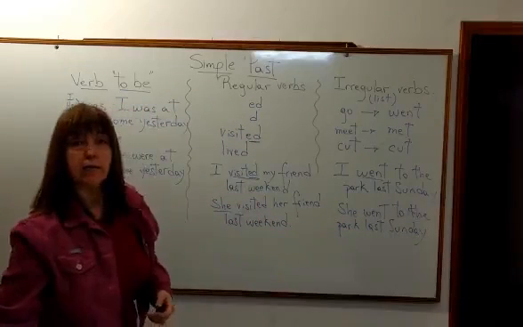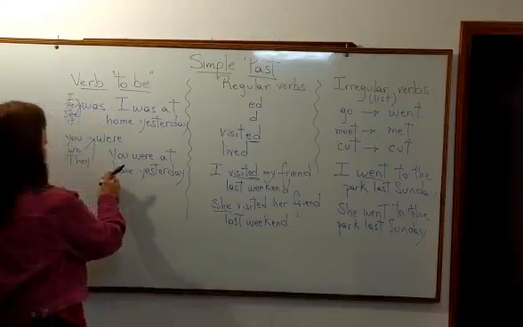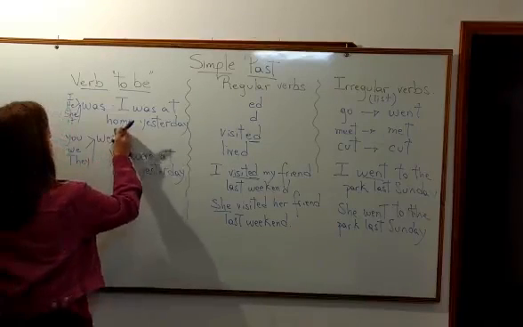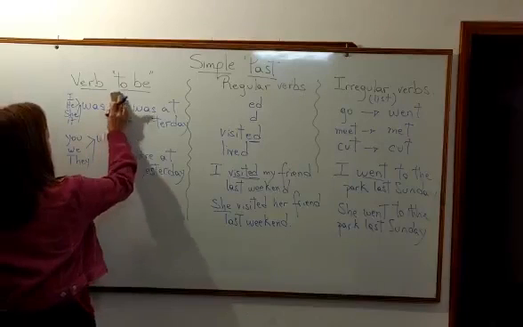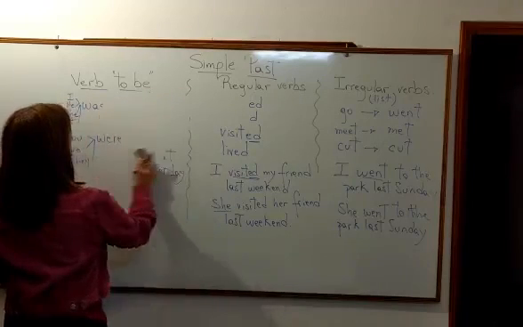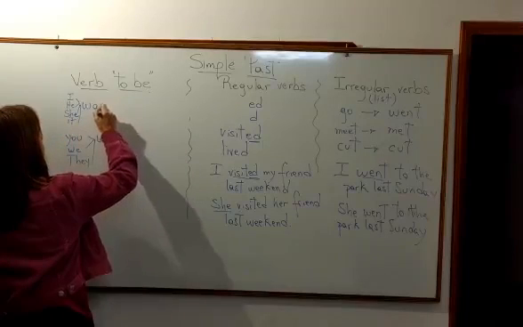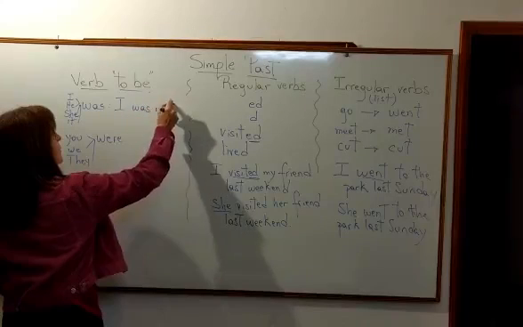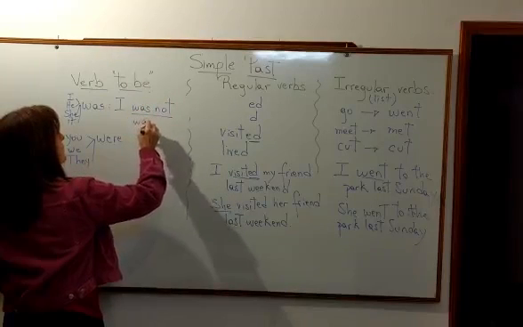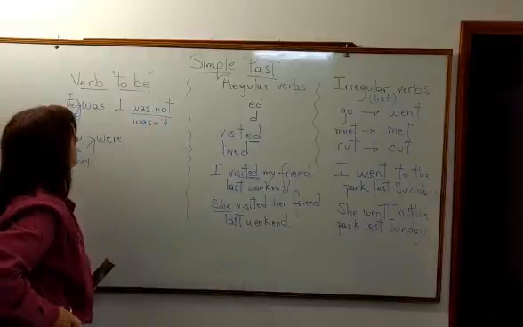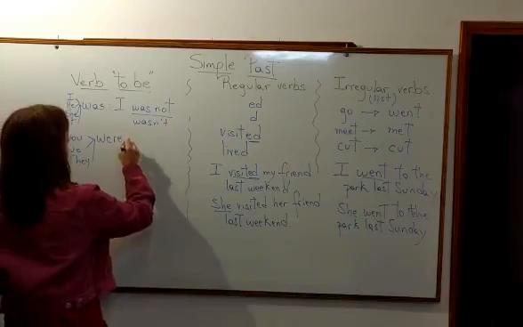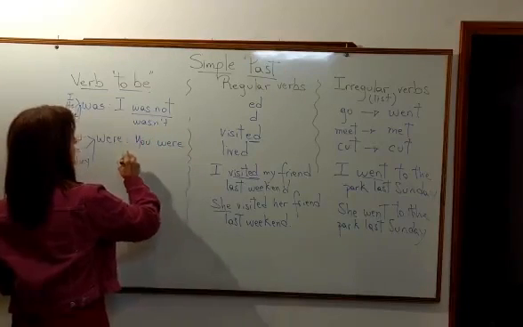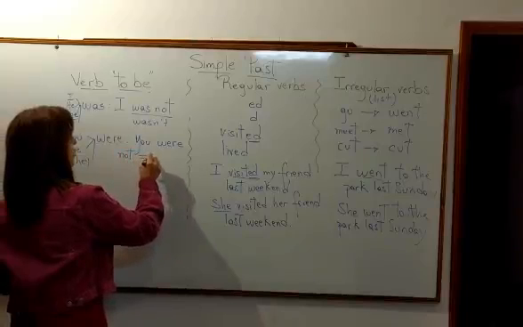What happens to the negative? Well, here it's very easy because again, I have to use the negative of was and were. I'm going to say, for example, here wasn't, and here I'm going to say weren't. So you say, I wasn't, was plus not, and you can say, I wasn't. And here you're going to say, you were not, or the same as weren't.